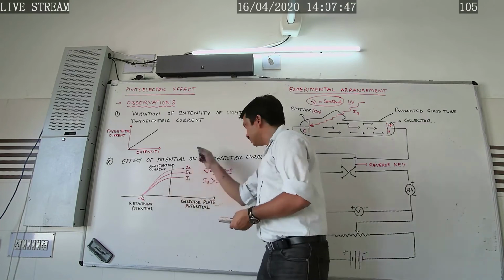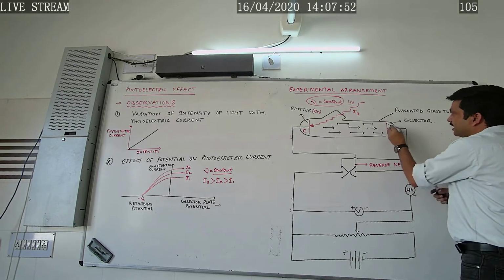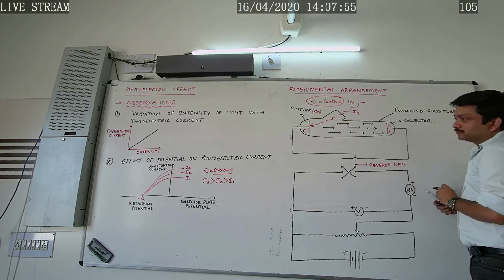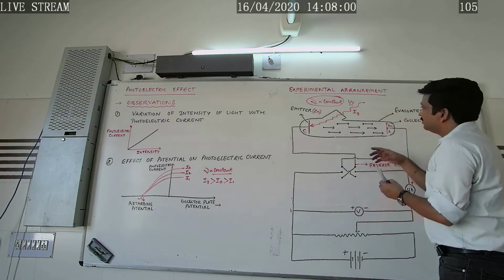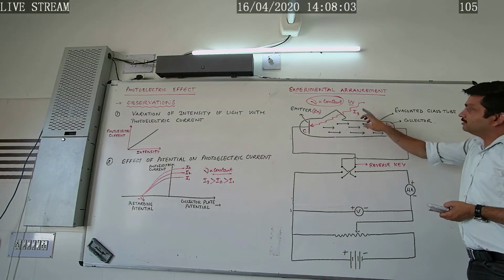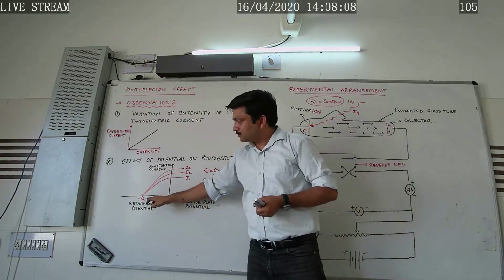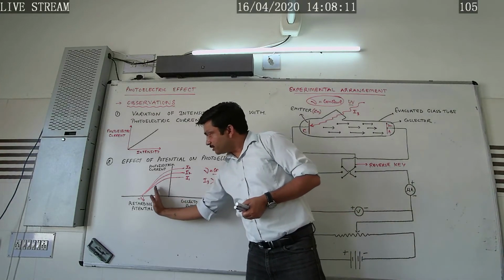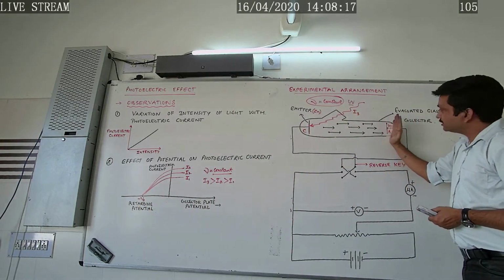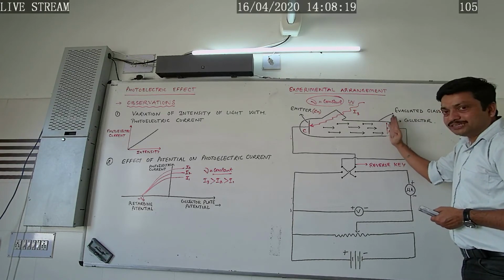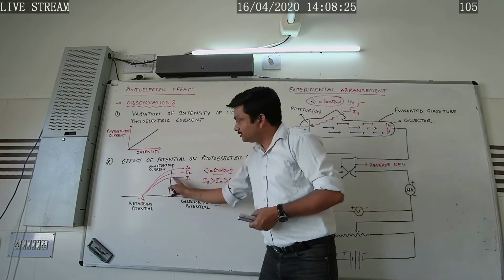So how does it happen? Now look here. Suppose the collector is maintained at a negative potential. What would happen? If we are talking about this intensity I3, and we increase this retarding potential, called the stopping potential, if we make it more and more negative, then what would happen? A stage is reached when no more photoelectrons will reach the collector, and corresponding to that the photoelectric current in the circuit should be zero.